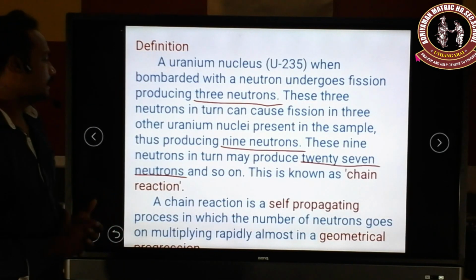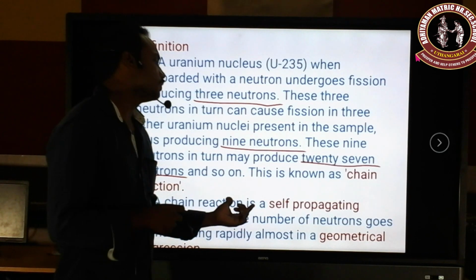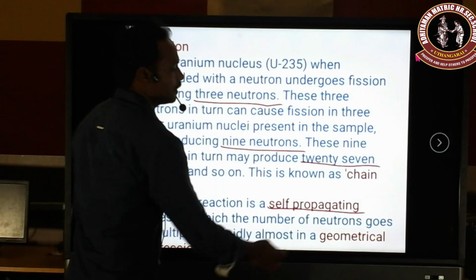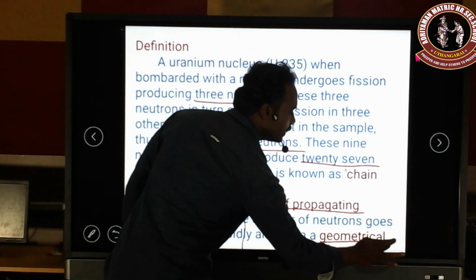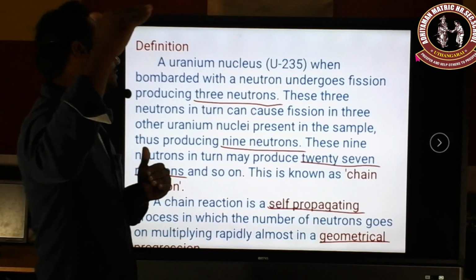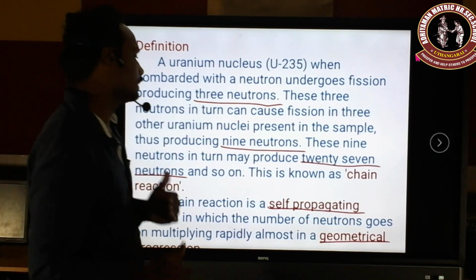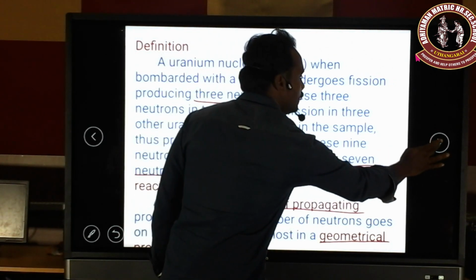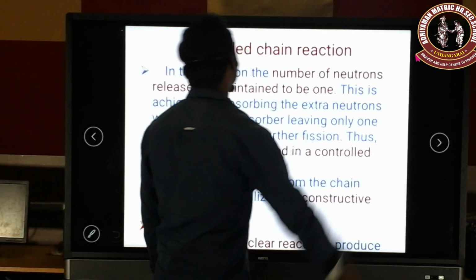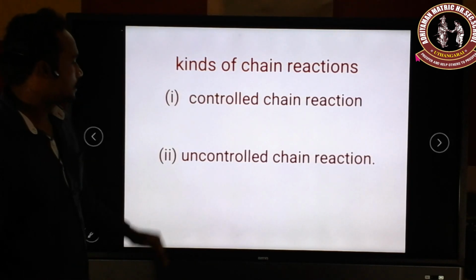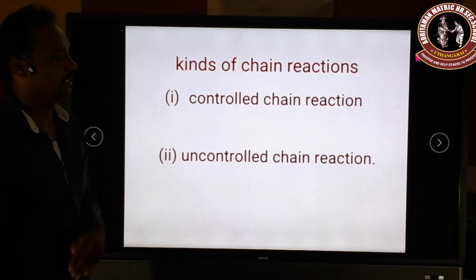So these chain reactions keep on moving. That's why it is called self-propagating, or a geometrical process, because it moves like this: 3, 9, 27 and 81. It keeps on moving like that. So that's why it is called a geometrical process. Even in the chain reaction we have two kinds of chain reactions: one is a controlled chain reaction, and the other is an uncontrolled chain reaction.